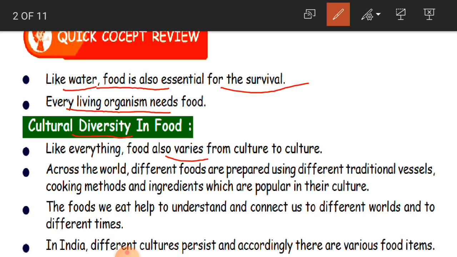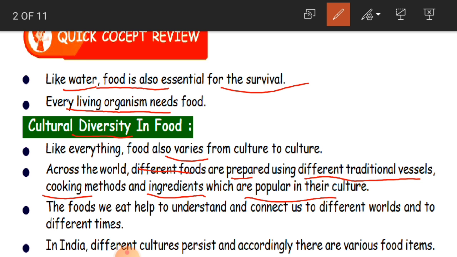Food varies in the sense that it differs from place to place. Across the world, different foods are prepared using different traditional vessels, cooking methods and ingredients which are popular in their culture. Now children, have you seen the food of different places? Have you ever tasted them?